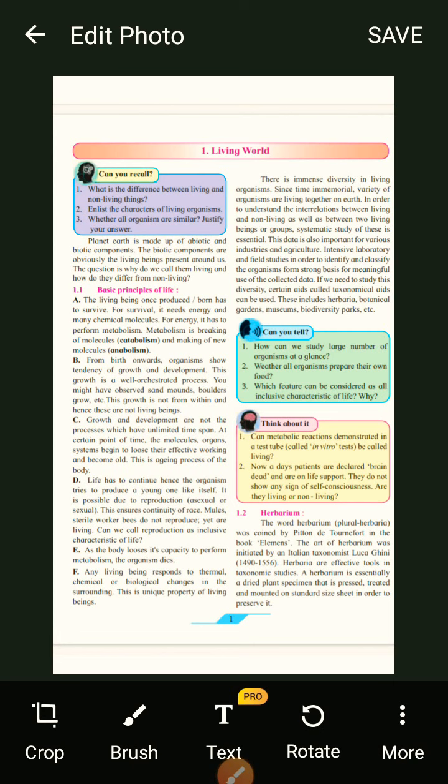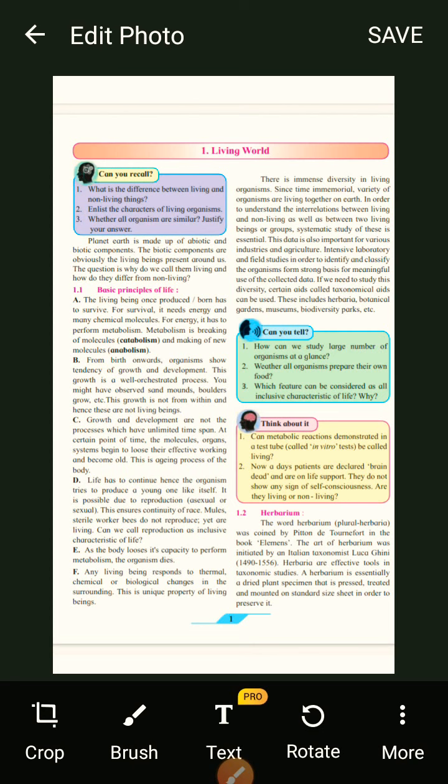So, basic principles of life. What is life? Life is nothing but living. In point A, it is written that the living being, once produced or born, has to survive. For survival, it needs energy and many chemical molecules.